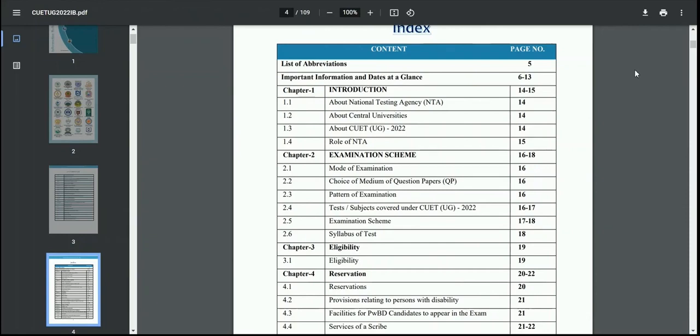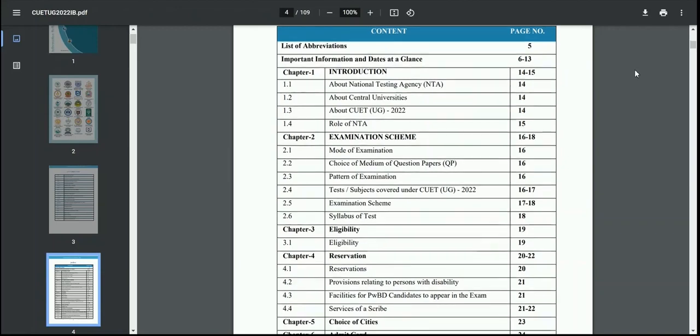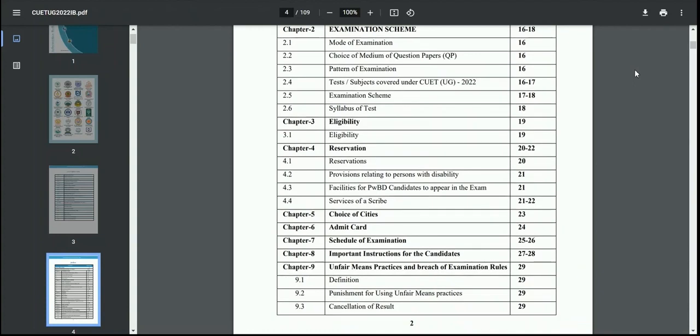So here in chapter 1, you can see that it gives us the introduction of the National Testing Agency and the central universities which are participating in CUET, and the role of the National Testing Agency in conducting the CUET examination. Now the second chapter includes the examination scheme, wherein you can see the mode of examination, choice of medium of question paper, how you can select your question papers, and the pattern of examination is also discussed in this chapter. And then you have the test subjects covered under CUET UG 2022 and the examination scheme and syllabus for the same. Then we have chapter 3, that is the eligibility criteria.